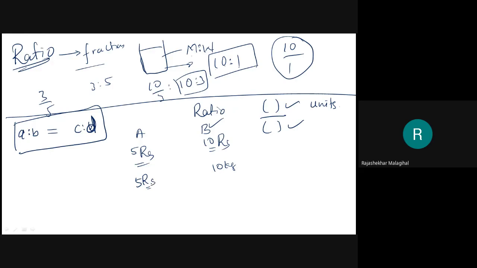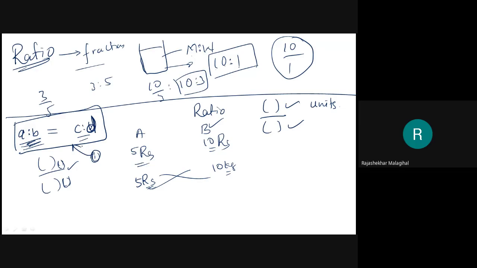No, this is not a comparison. This is rupees and this is kg. Cannot be compared. To put it in a ratio, something should be in the numerator and something in the denominator. The first rule is the units must be the same. The parameters on which you are measuring must be the same. The first rule. And when you come to proportions, two ratios are there, so this rule will definitely apply to proportions also.